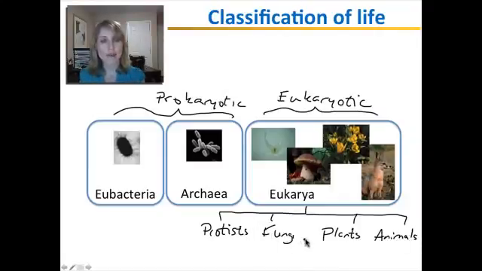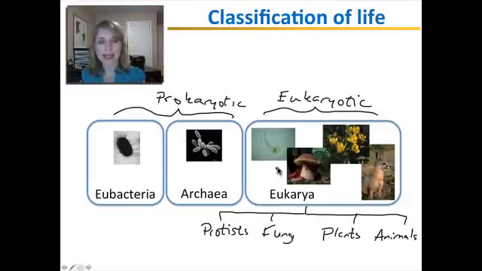This four-kingdom system for the eukaryotic domain has actually been recently reorganized, mostly due to problems with classifying the protists. But for now, to keep things simple, not to overwhelm you with too many details, let's just stick to this four-kingdom system of classifying eukaryotes.